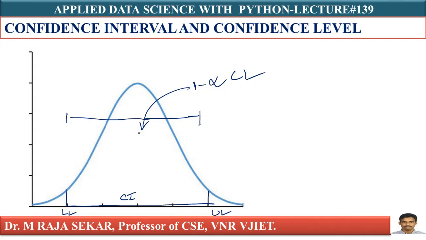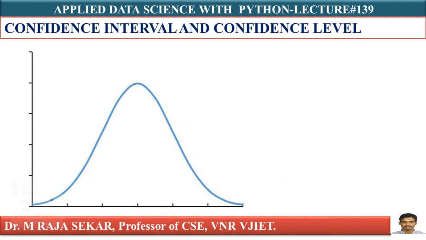This is the total area under the normal curve. As I told you, your confidence interval must have a lower limit and an upper limit. This is the lower limit, and this is UL, the upper limit. Each confidence interval is associated with a confidence level. What is my formula for confidence level? 1 minus alpha. Total area under the normal distribution curve is 1. Therefore, as it is 1 minus alpha, here I must have alpha by 2, and here also I must have alpha by 2. Alpha by 2 plus alpha by 2 is alpha. 1 minus alpha plus alpha means I will get 1, isn't it? This is a simple diagram which indicates what is confidence interval and what is confidence level.